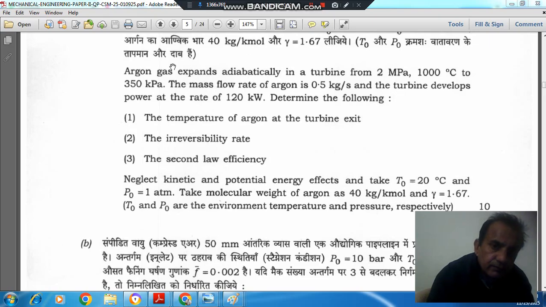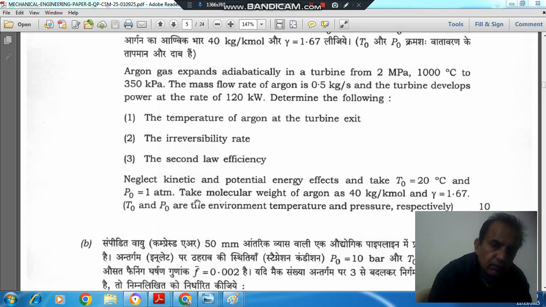The next question from the year 2025 civil service mains is: argon gas expands adiabatically in a turbine from 2 MPa, 1000 degrees Celsius to 350 kPa. The mass flow rate of argon is 0.5 kg per second and the turbine draws power at the rate of 120 kW. Determine the following: 1. The temperature of argon at the turbine exit. 2. The irreversibility rate. 3. The second law efficiency. Neglect kinetic and potential energy effects and take T0 equal to 20 degrees Celsius